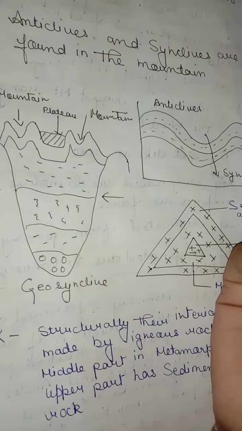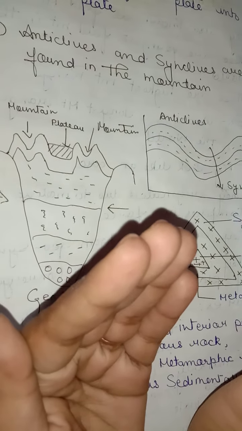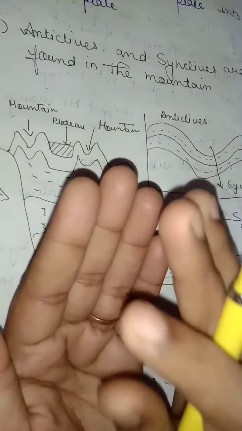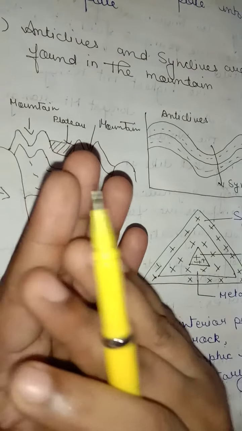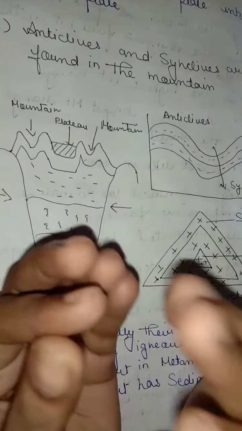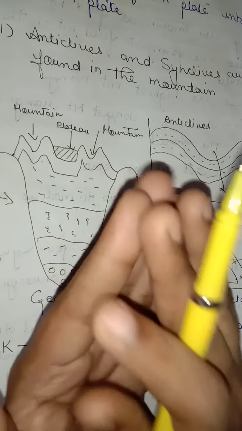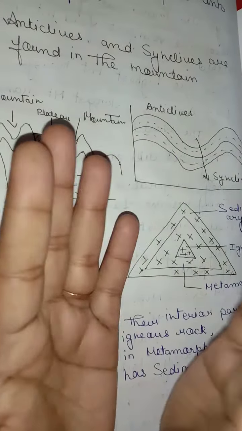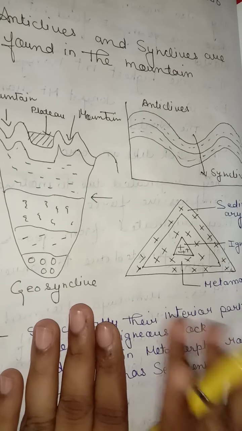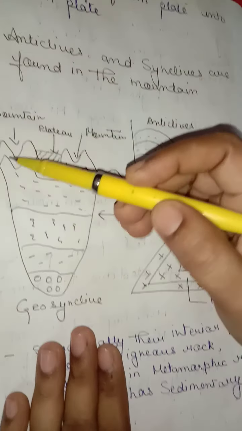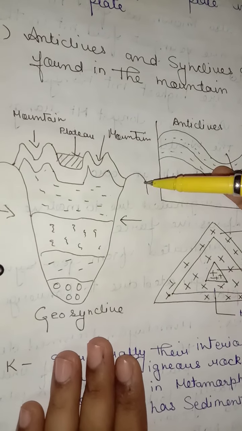Now we discuss geosyncline. A geosyncline is a linear trough of subsidence of the earth's crust within which vast amounts of sediment accumulate. The filling of a geosyncline with thousands or tens of thousands of feet of sediment is commonly followed in the late stage of deposition by folding, crumpling and faulting of the deposits. Look at here, this is a folding. See here. This is a fold mountain.